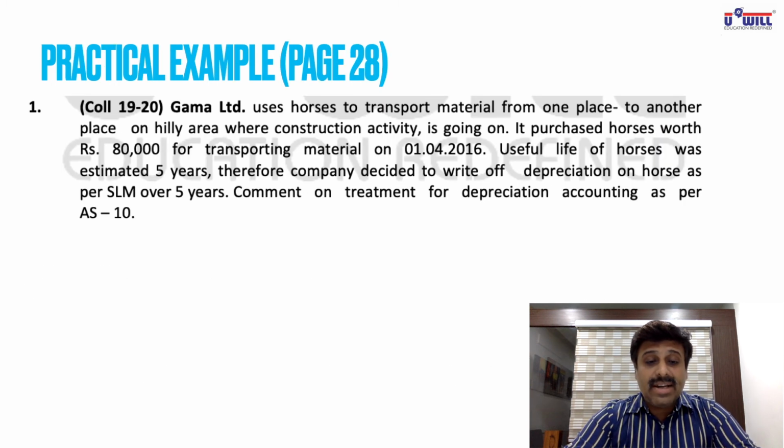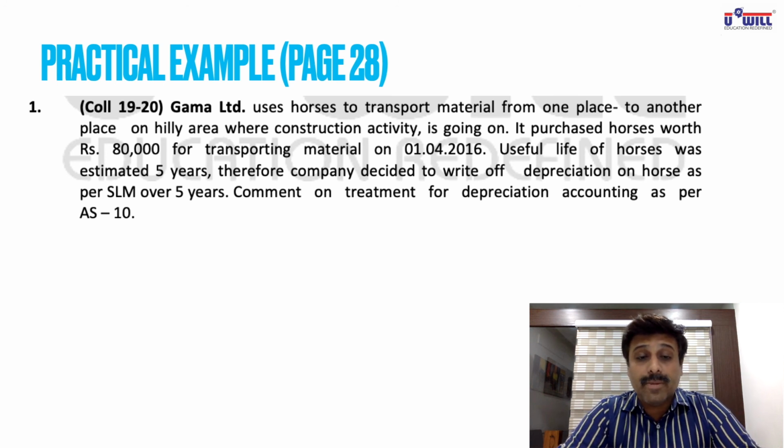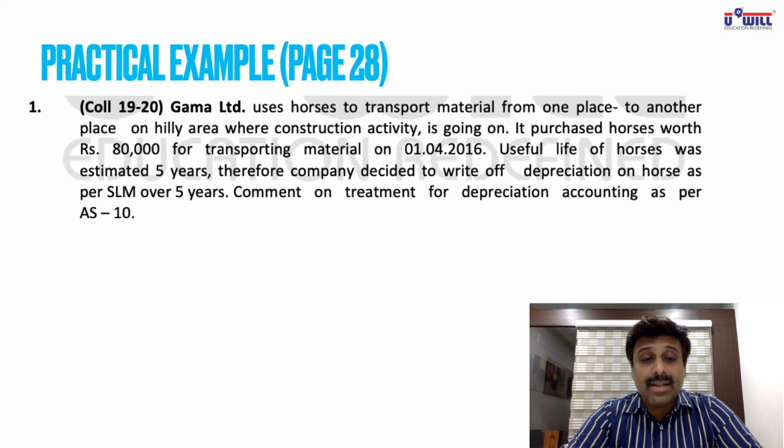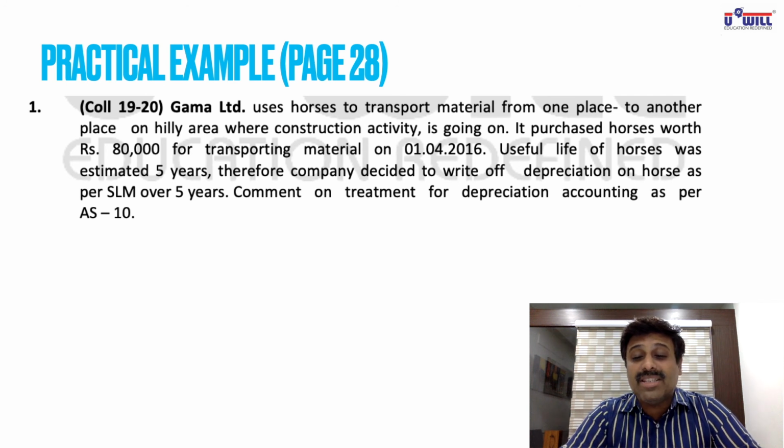All of you look at page 28, there is an example. Take out page 28, this is a practical question. You need to write the answer in your notebook. Take out your notebooks and write the answer over there. Page 28, question 1. Gamma Limited uses horses to transport material from one place to another on a hilly area where construction activity is going on. It purchased horses worth rupees 80,000 for transporting the material on 1/4/16. Useful life of horses was estimated at 5 years. Therefore, the company decided to write off the depreciation on horses as per SLM over 5 years. 80,000 divided by 5, 16,000. Comment on the treatment for depreciation accounting as per AS10.